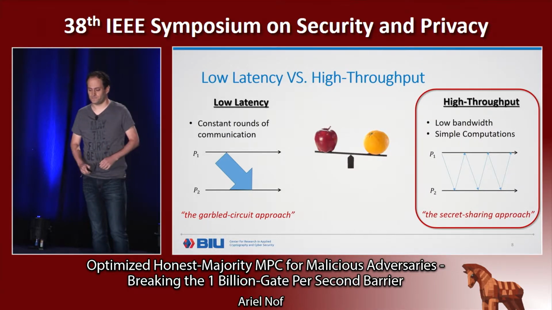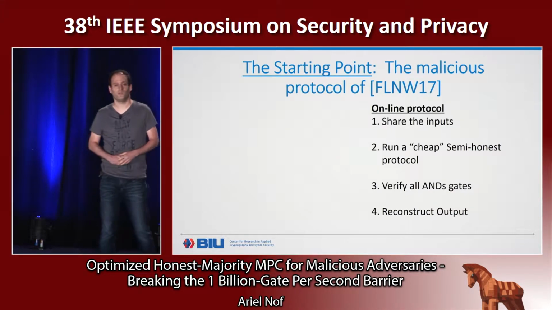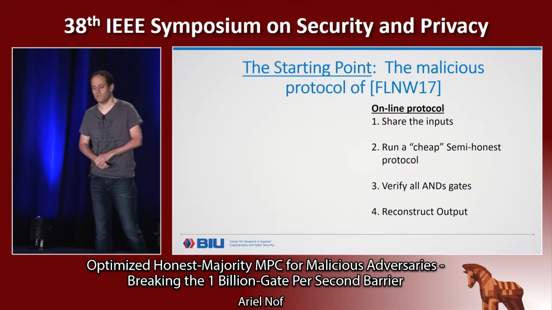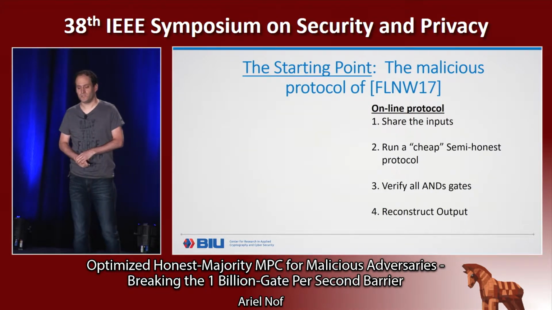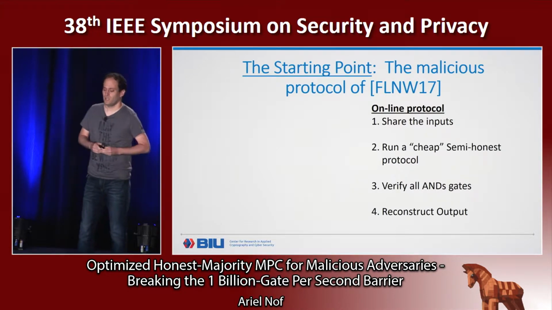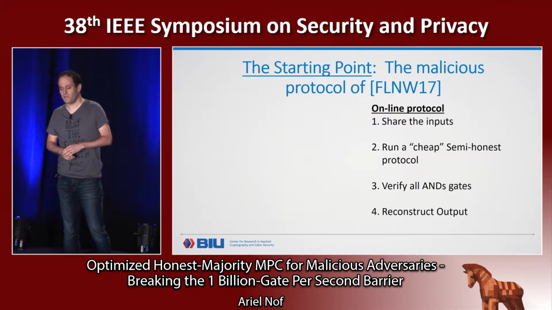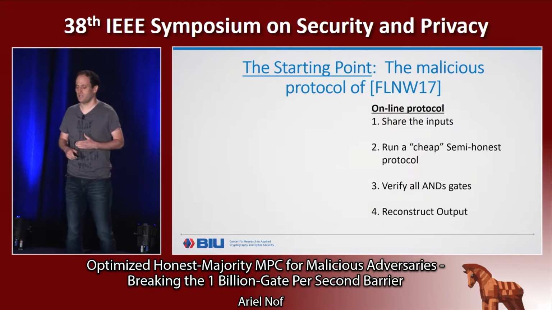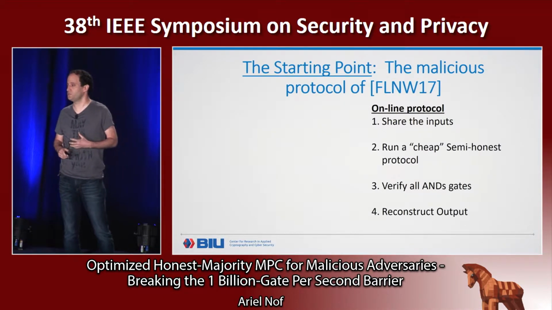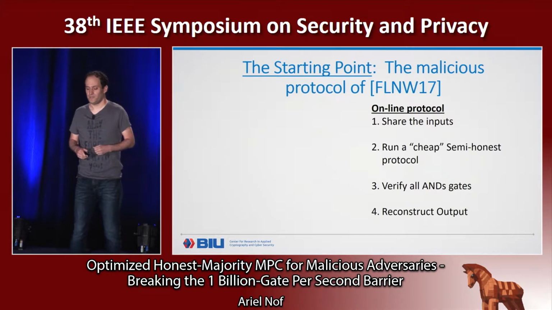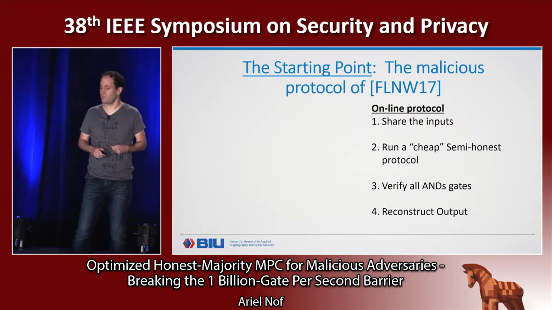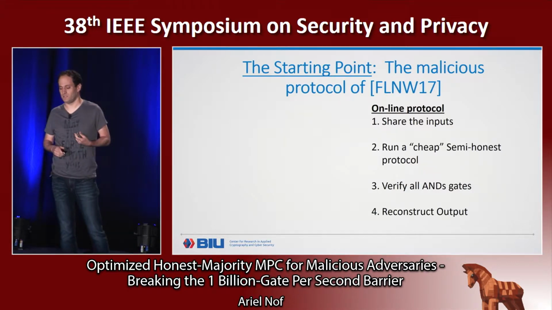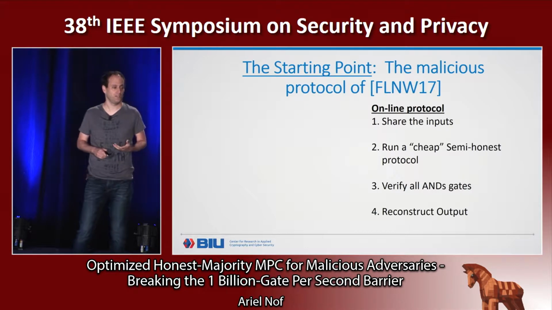So the starting point of our work is the malicious protocol from a previous work of ours. It works in the following way. There is an online protocol where the parties share their inputs using some secret sharing scheme, and then they run a cheap semi-honest protocol to compute the circuit. And then before we reconstruct the values on the output wires, we have a verification step, because in the semi-honest protocol, obviously, the corrupted party might have cheated.